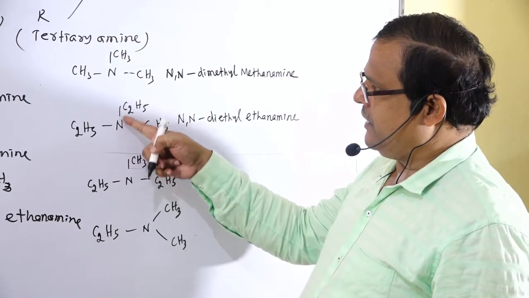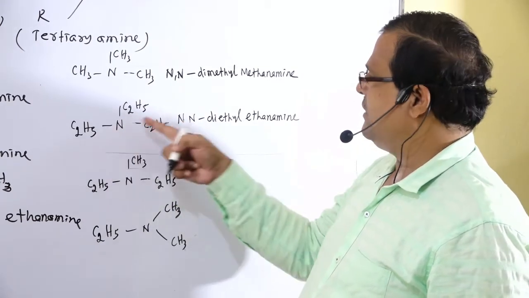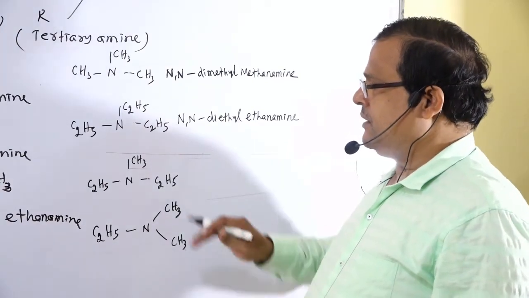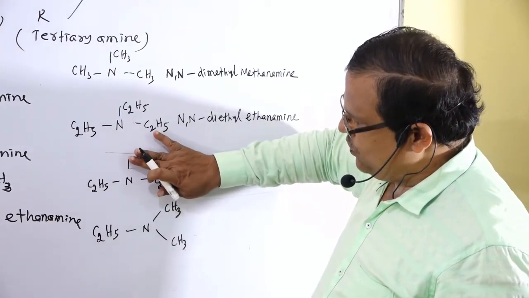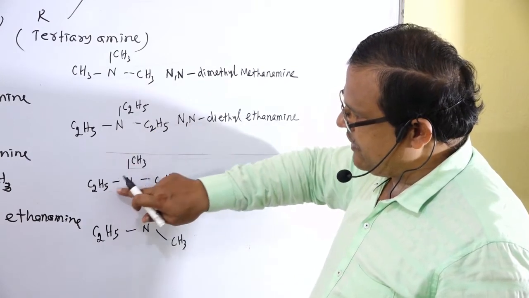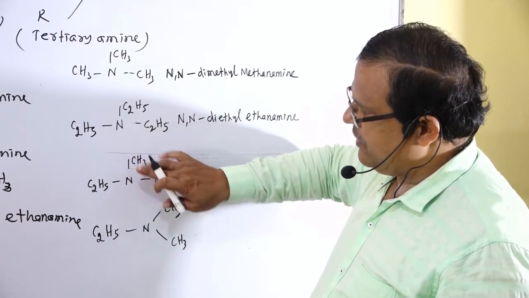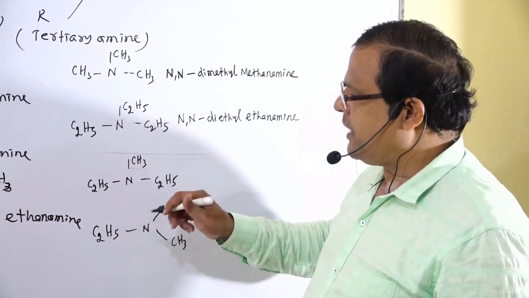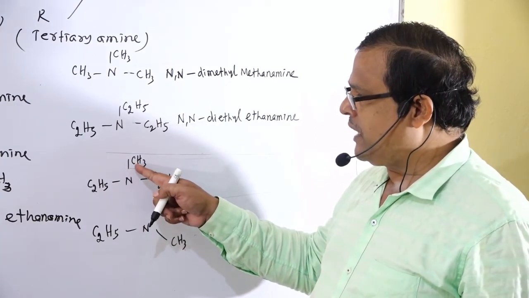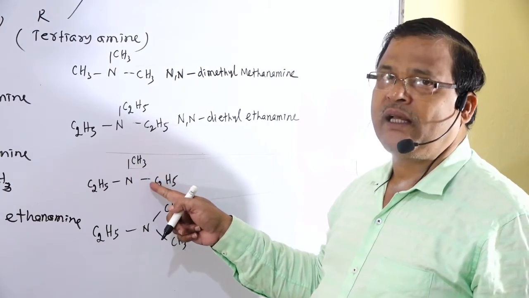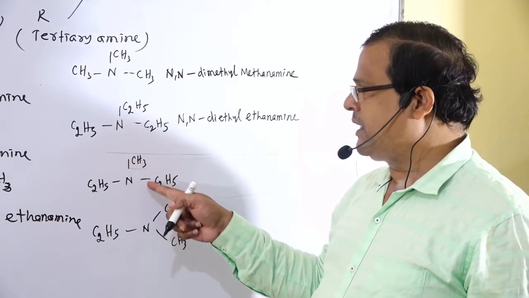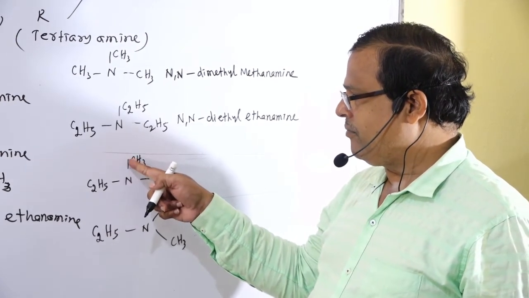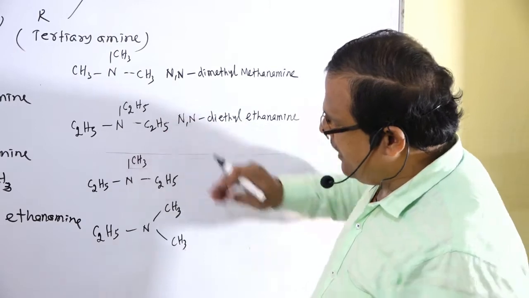N-ethyl, N-ethyl, N-ethyl, N-ethyl ethanamine, N,N-diethyl ethanamine. Similarly, if these two groups are not there, then C2H5NH2, that is ethanamine. From this ethanamine, two hydrogen atoms are replaced: one by a methyl group, another by an ethyl group. And if we arrange alphabetically, then N-ethyl, N-methyl.